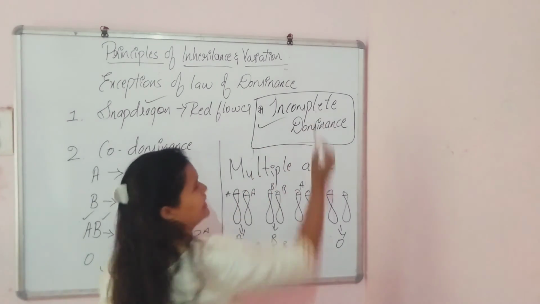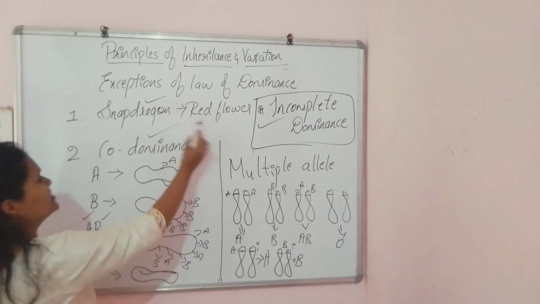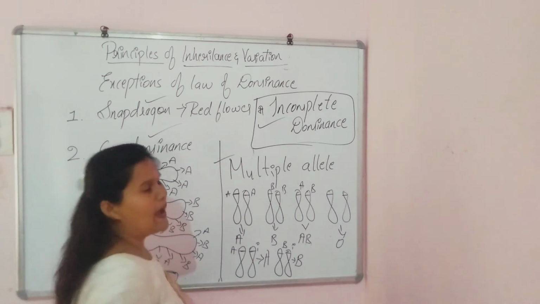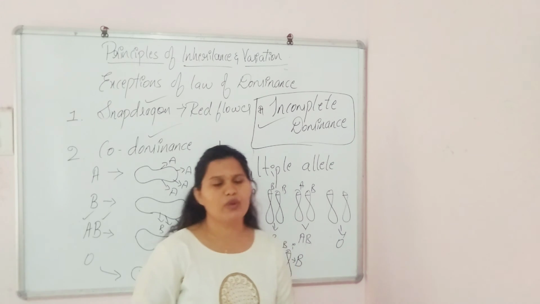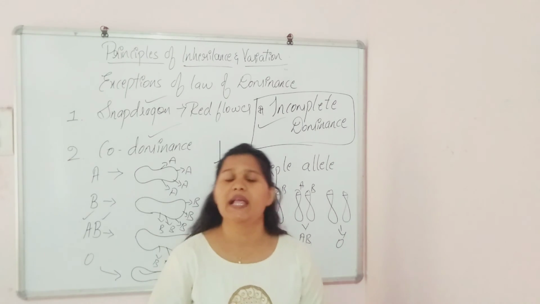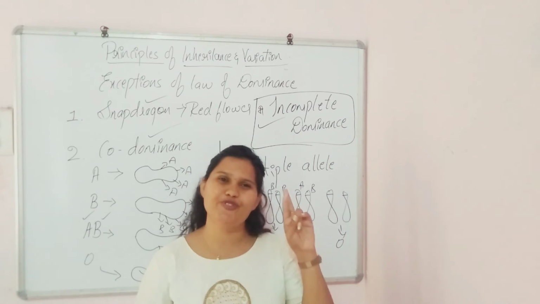Okay, so this is about the multiple allele, and these are the exceptions for the law of dominance. The first one is incomplete dominance, second one is codominance, and the third one is multiple allele. So this finishes today's class, and in the next video let me come up with the inheritance of 2 genes.